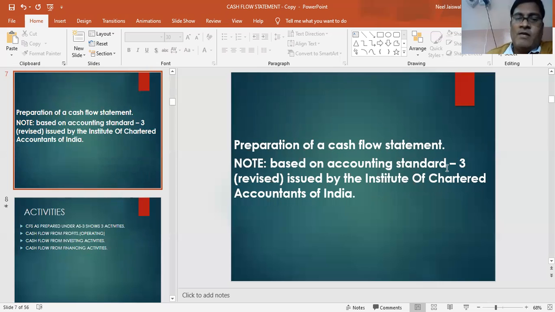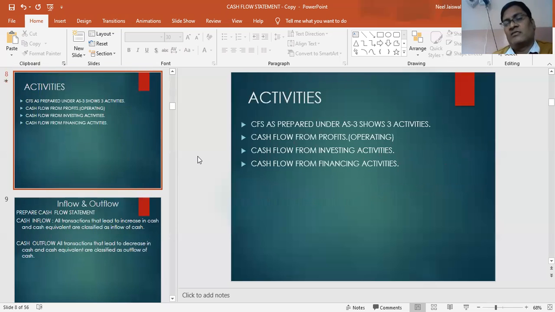Preparation of cash flow statement. Let's prepare the cash flow statement. Based on the accounting standard 3 issued by the Institute of Chartered Accountants of India, we have to prepare our cash flow statement. Cash flow statement, as we have already understood, has been divided into three different activities: inflow and outflow of cash from operating activities, that is profit is coming in the business or not, inflow and outflow from investing activities, and inflow and outflow of financing activities.